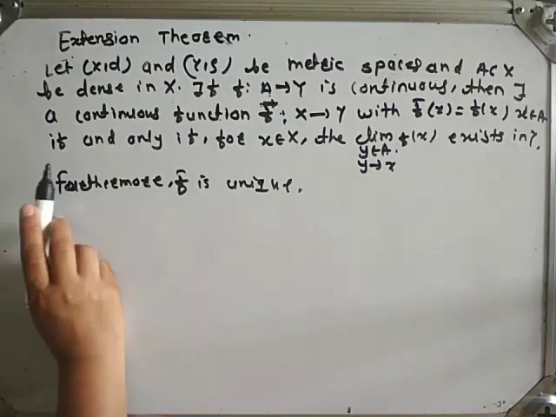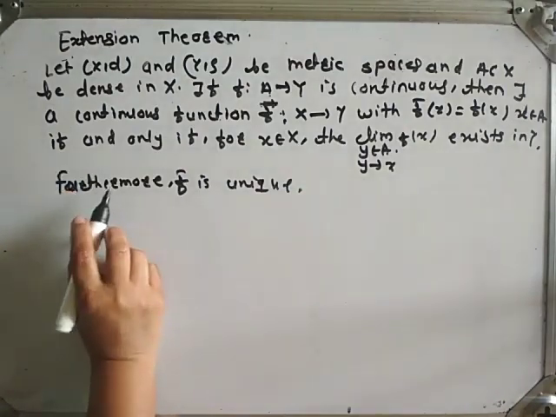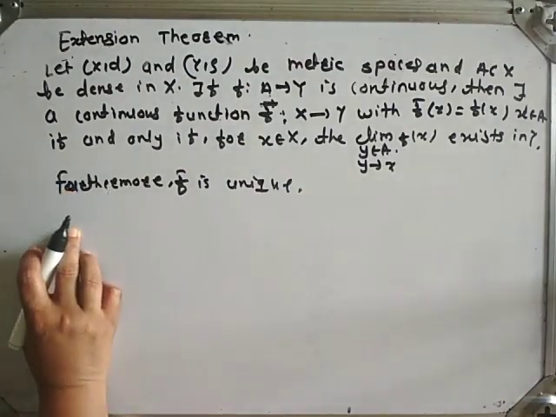We omit the proof of this theorem because it is out of the present scope.